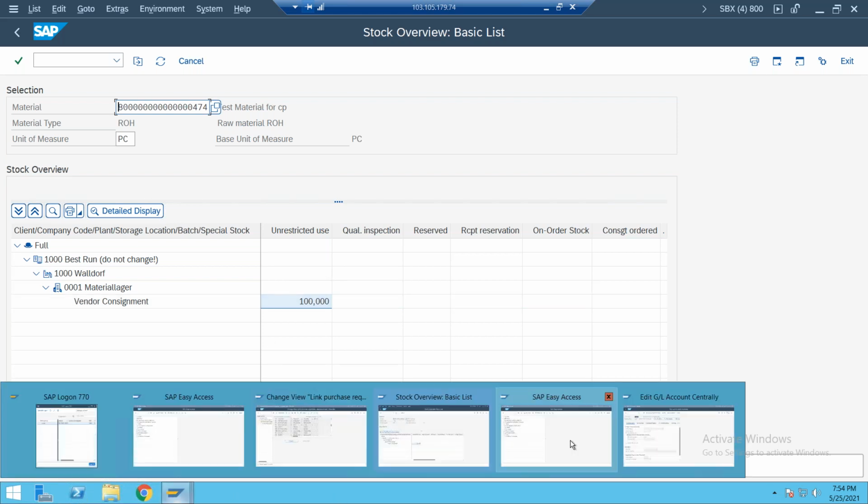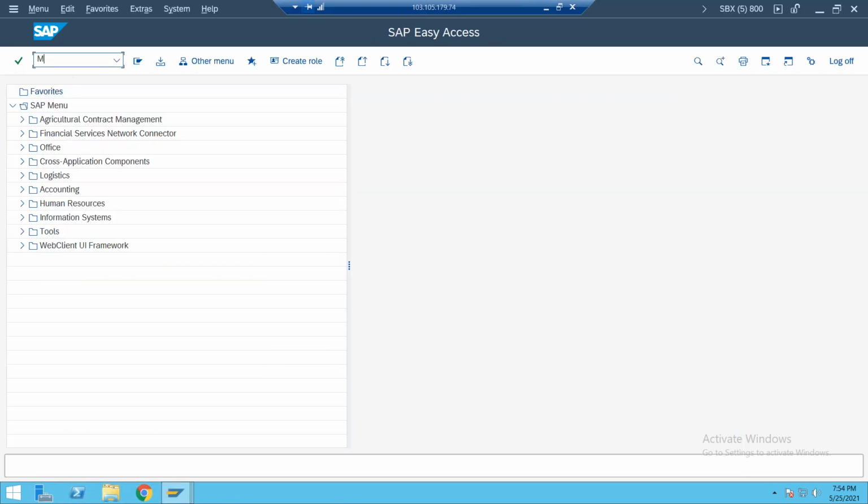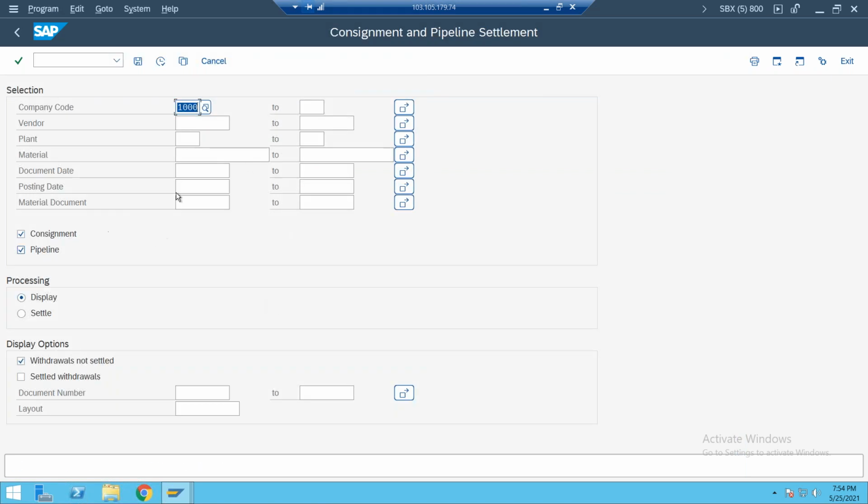With this material document, you need to go to the MRKO transaction code. In MRKO, we need to create an invoice here. We enter this material document and execute. MRKO is especially for consignment and pipeline settlement. At the time of goods receipt, you will not find any accounting document. But when I'm issuing, as per my business requirement, whenever I utilize it within the validity period I entered in the purchase record, the system generates one.